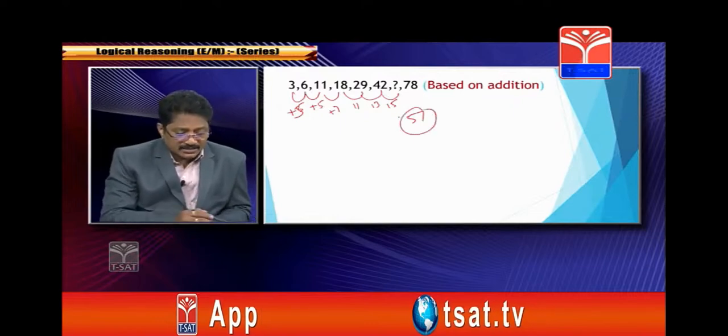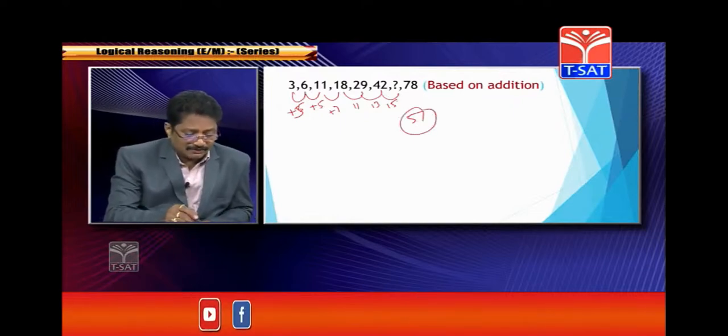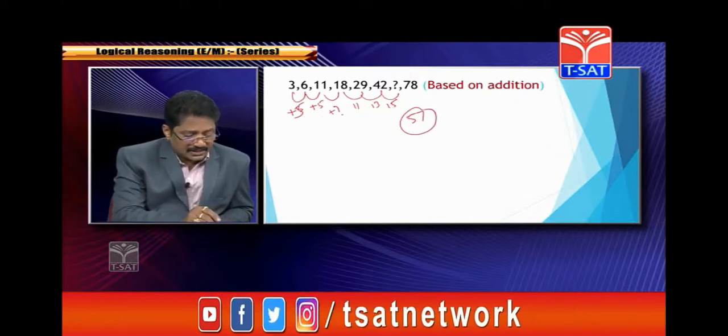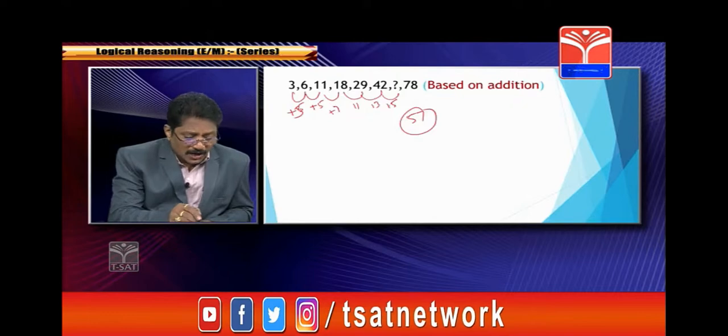Okay. Next, 3, 5, 7, 11, 13. So you can't take 15.